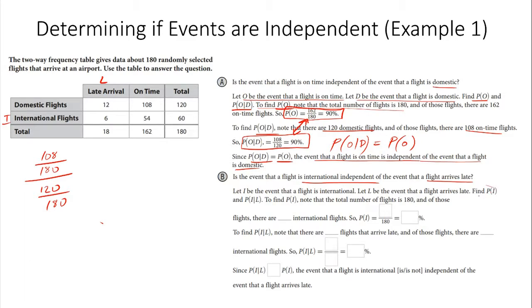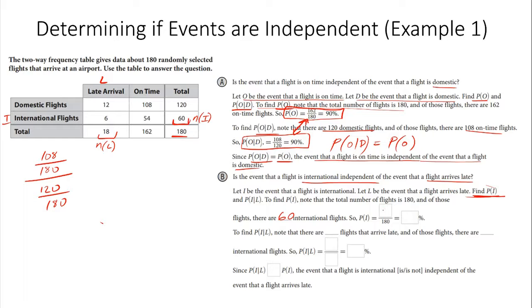First, again, we have to find the probability of international. International flights total, the number of elements in that event, is 60 out of 180. And our lates are 18, the number for L. We're still using the same sample space.